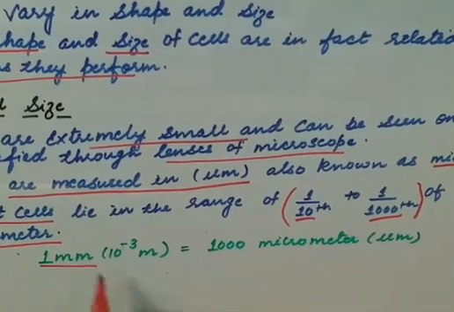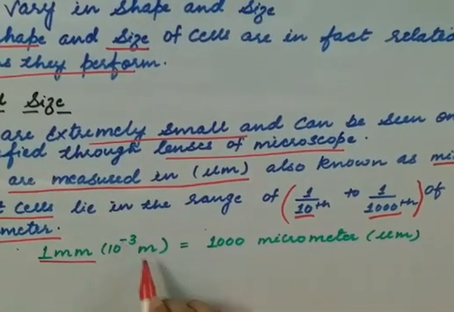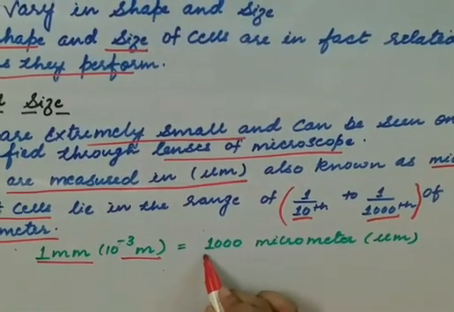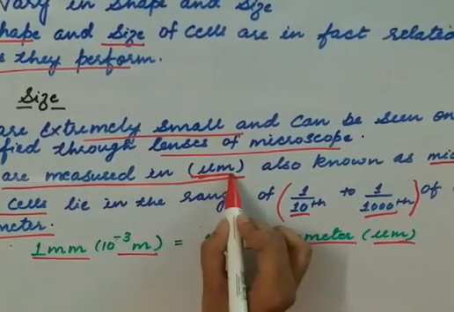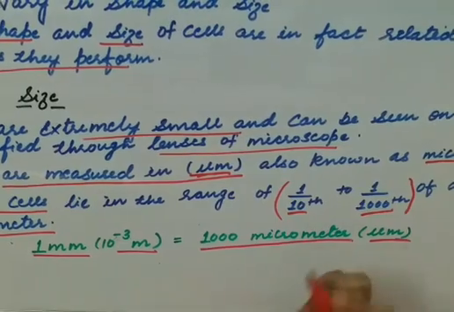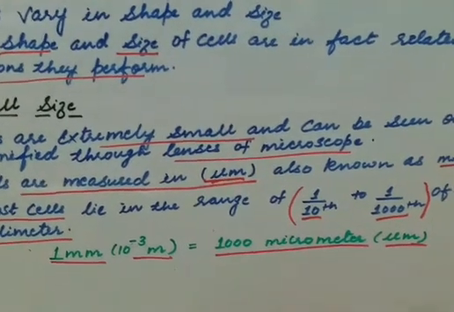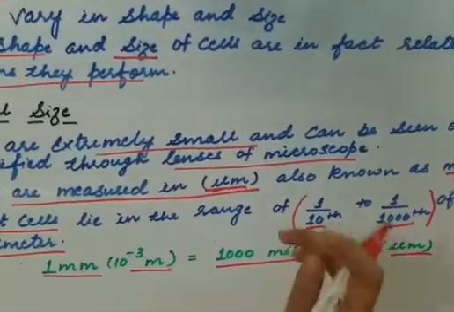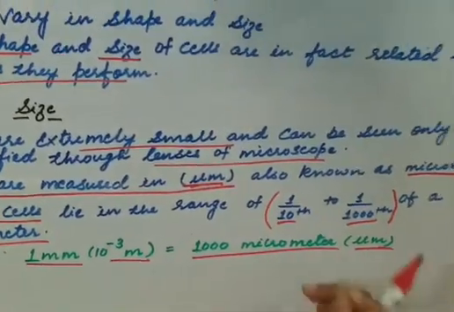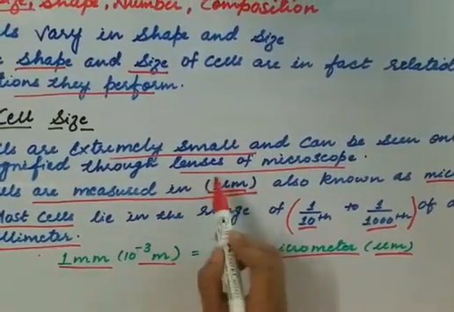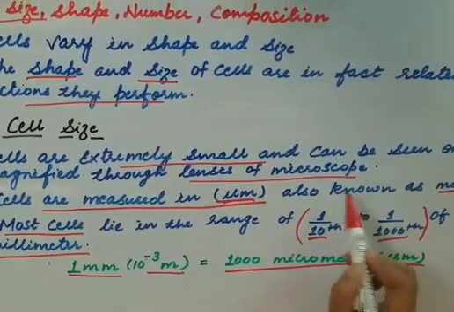See, 1 millimeter equals 10 to the power minus 3 meter, which equals 1000 micrometers. So now you can imagine how tiny a structure the cell is. It is so extremely tiny that it can be seen only through the lens of the microscope.